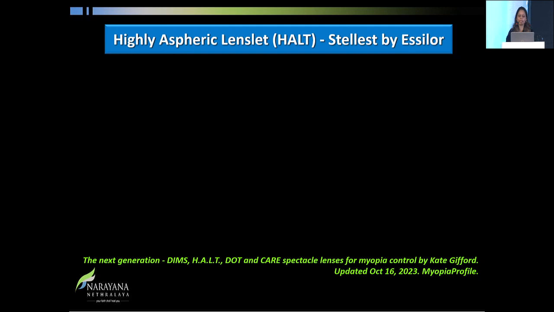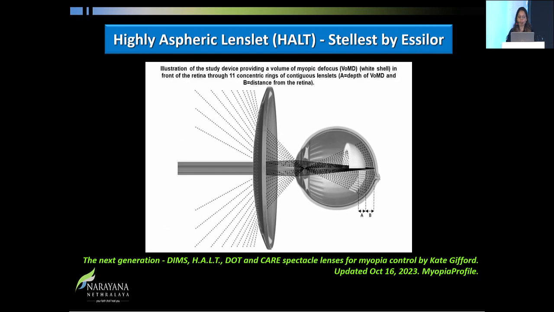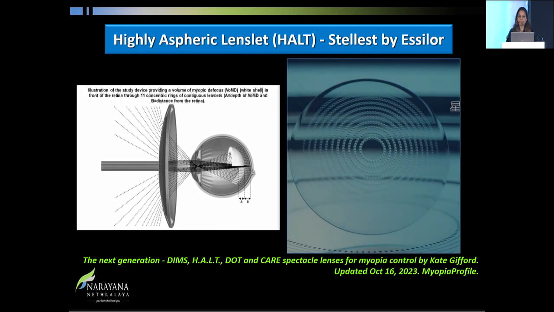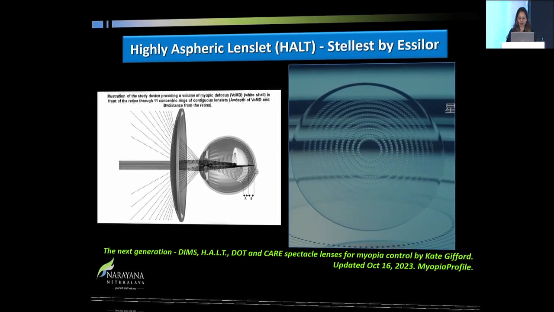Then second, we are looking at the HAL technology, that is Stellest, where as you can see inside, there is an entire volume of myopic defocus produced by the glasses. That is A in front of B, where B is the focus on the retina. And what it has is 11 segmental rings, as you can see. But here, the amount of myopic defocus is not fixed. It can vary depending upon your central refractive correction.